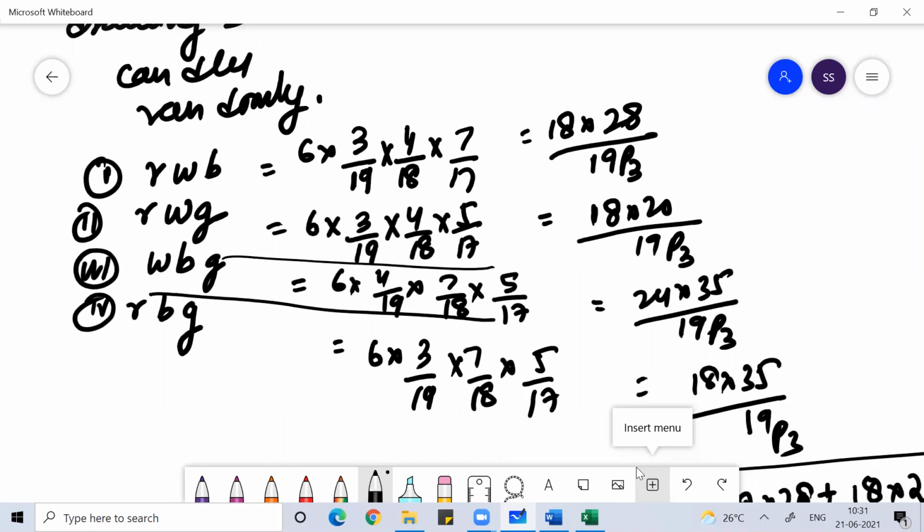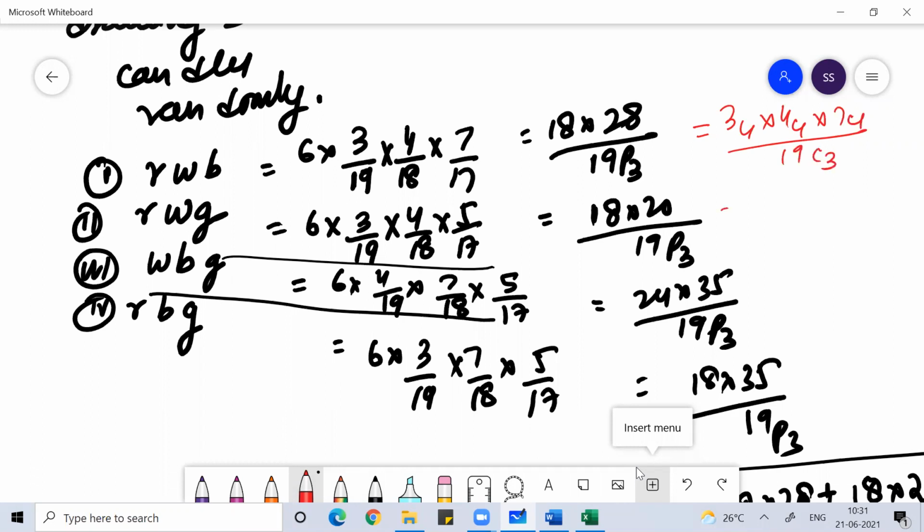Anyone, any doubt? So this you would have written like this. We would have simply written here, one candle of each color you're picking. This would be 3C1 into 4C1 into 7C1 divided by 19C3.